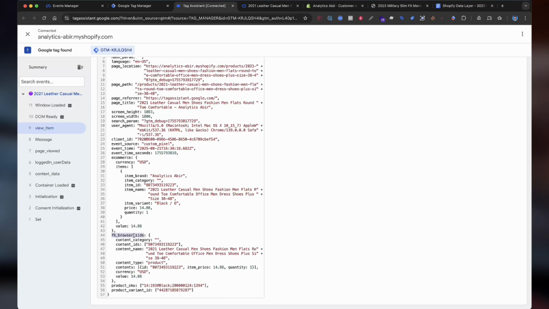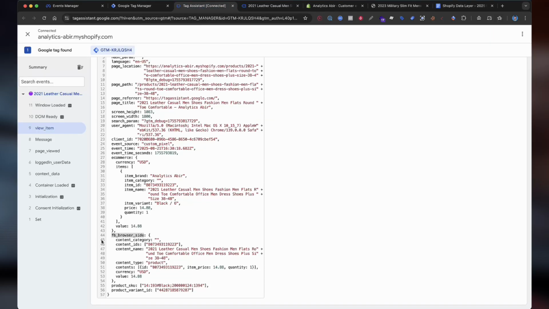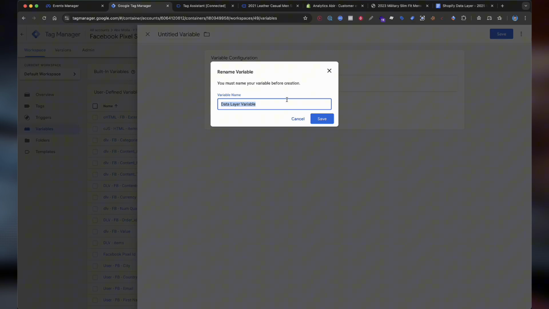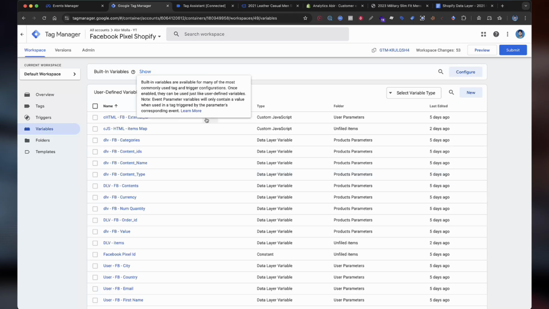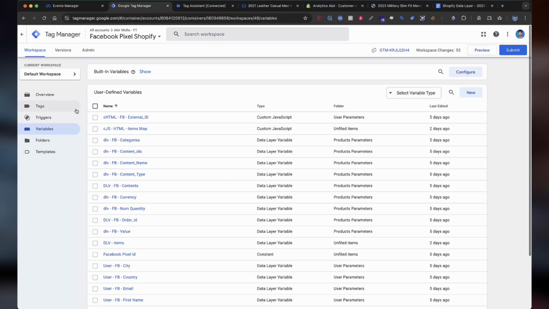Like we need to create one for content name. Copy the name here, and this will be the data layer variable name, and select Save. I have already created the required data layer variables here. You can see the external ID, the category, content ID, and name. And now we need to create some triggers.